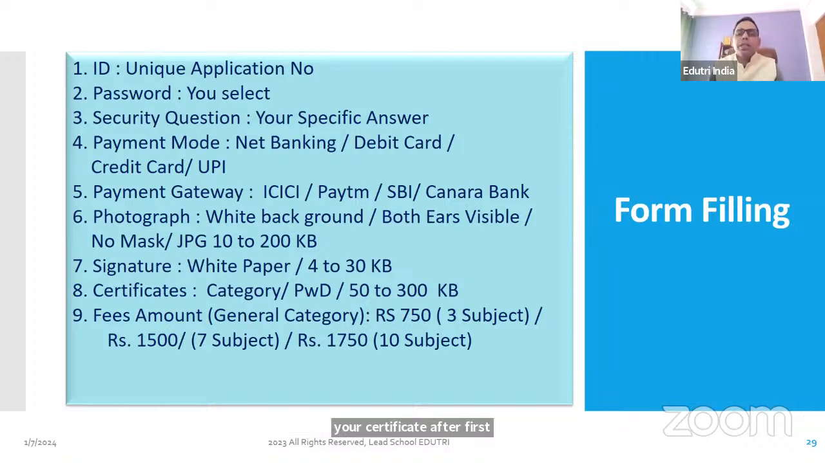Fees, this fees is for last year. If you have to appear for 3 papers, 750 was the fees. If you have to appear for 7 papers, 1500 was the fees. If you have to appear for 10 papers, 1750 was the fees. And this is the fees for a general candidate.